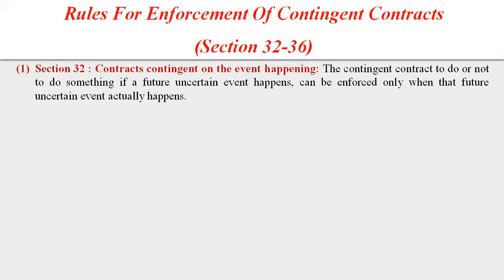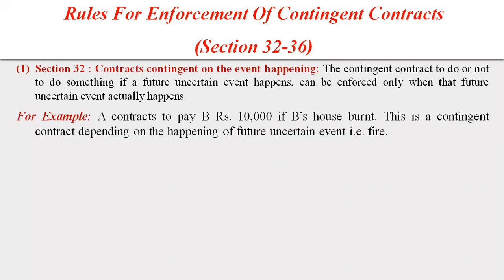The very first rule is Section 32: contracts contingent on an event happening. A contingent contract to do or not to do something if a future uncertain event happens is enforceable only when that event happens. Example: A contracts to pay B rupees 10,000 if B's house is burnt.